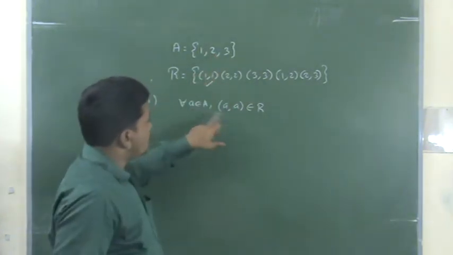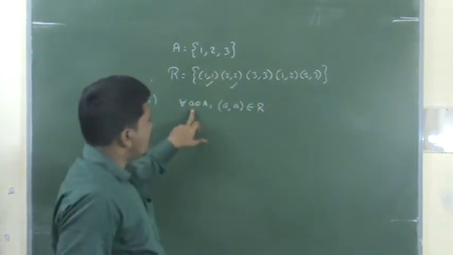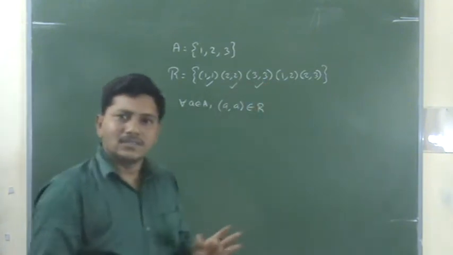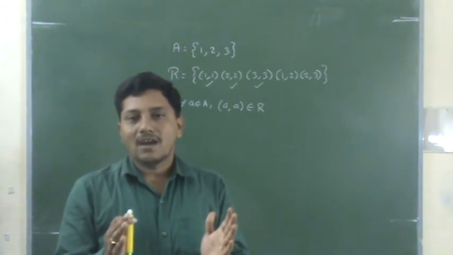2 belongs to A. 2 comma 2 belongs to R or not? Yes. 3 belongs to A. 3 comma 3 belongs to R or not? Yes. So there is a set consisting of 5 ordered pairs. A comma A ordered pairs are there.